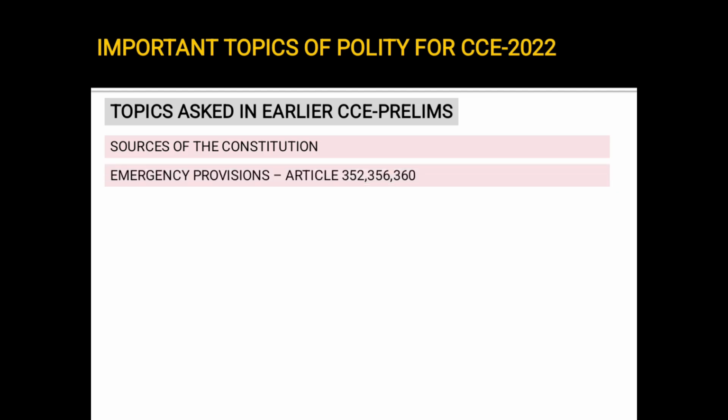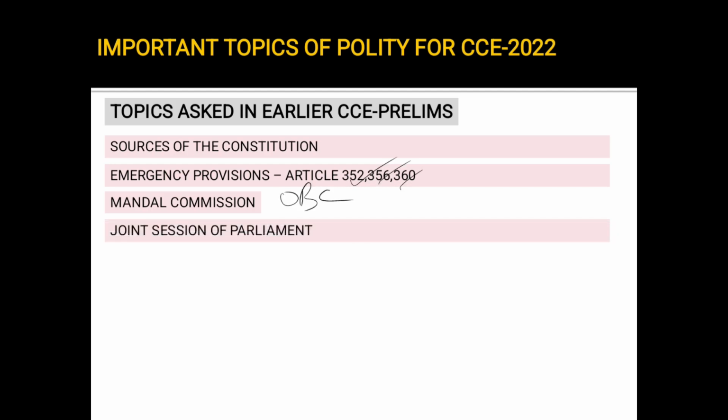These are all important. Next, the emergency provisions, Articles 352, 356, 360. Which deals with national, which with state emergency, which with financial emergency. When can we proclaim a national emergency, and for how long does it stay? These are all important. Next, the Mandal Commission, obviously related to OBC reservation. Joint session of the Parliament, the article, who presides over it, what things come under a joint session, and when is a joint session held?